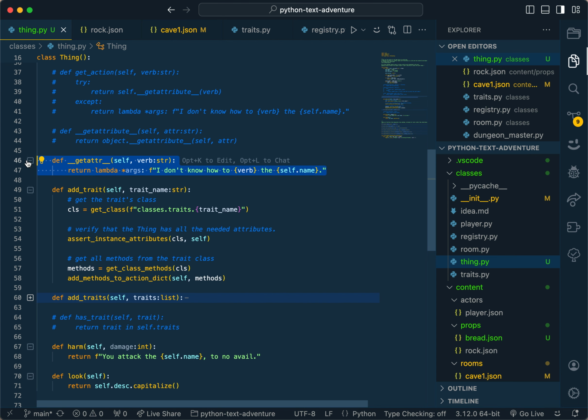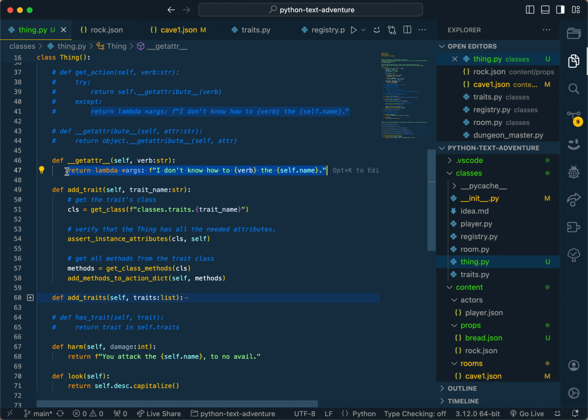So in this case, I define actions that you can do on objects as just class methods, or instance methods, I guess. So if you try to call a function, for instance, sword.eat, then it will return a lambda, which gives you back a string that says, I don't know how to eat the sword. Although I could override that with custom behavior to do something like, I don't think that's advisable.